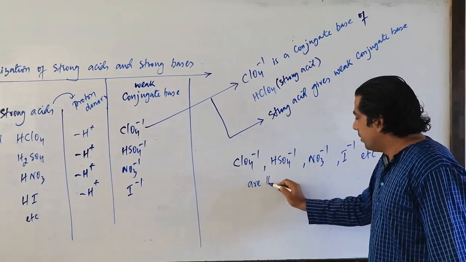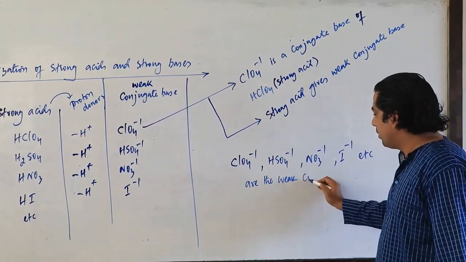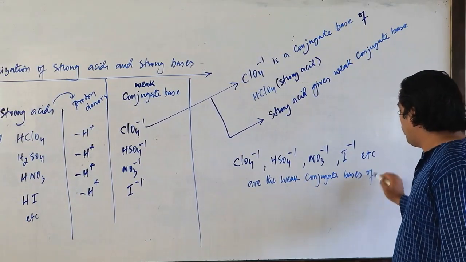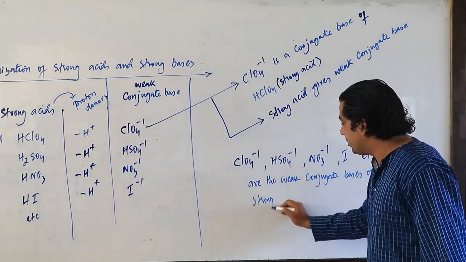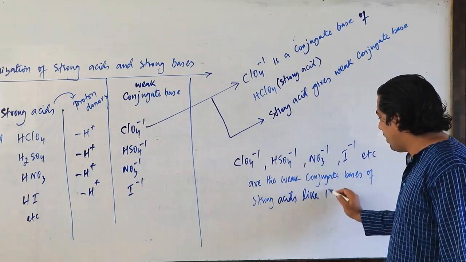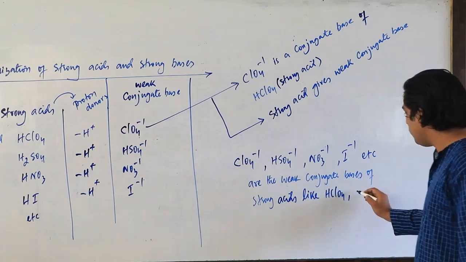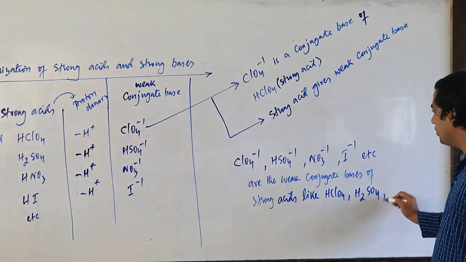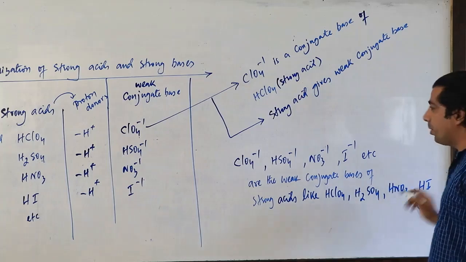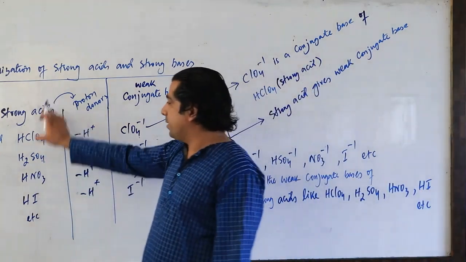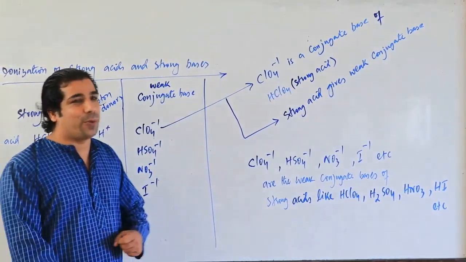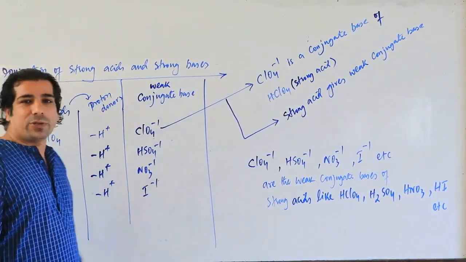These are the weak conjugate bases of strong acids like HClO4, H2SO4, HNO3, HI, etc. So remember this point, that a strong acid will always give you a weak conjugate base. This is very important from the competitive examination point of view. Please make note of this.